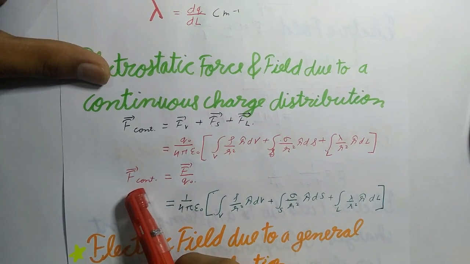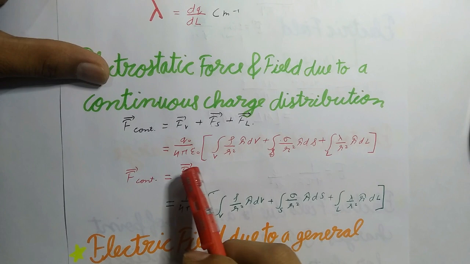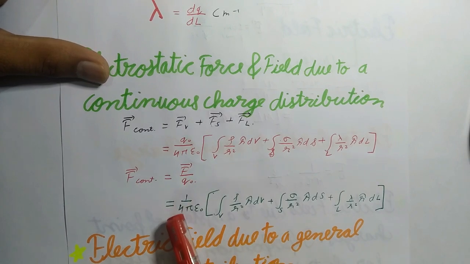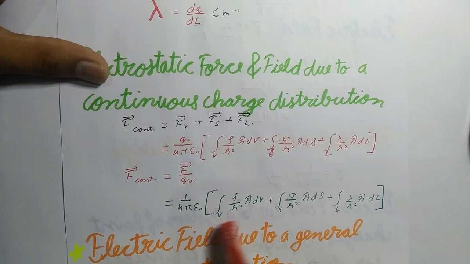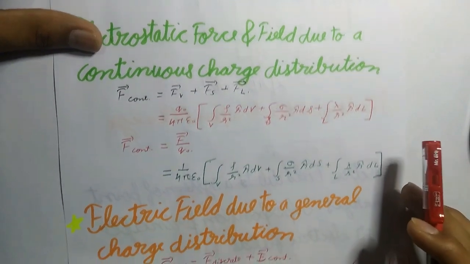You can write F continuous equals F vector upon q naught, and finally this F continuous will be equal to 1 upon 4 pi epsilon naught times this expression.